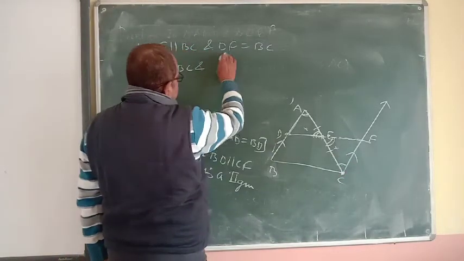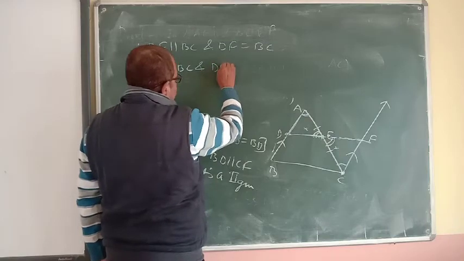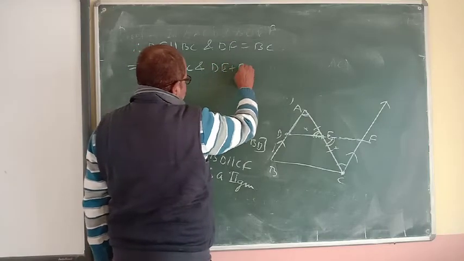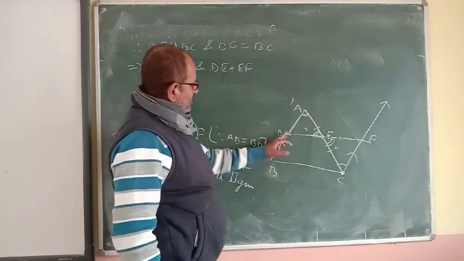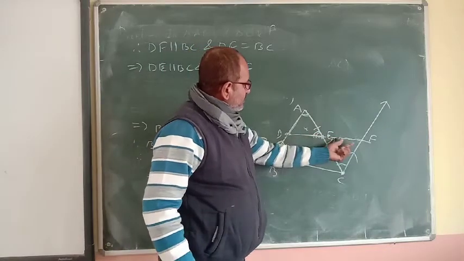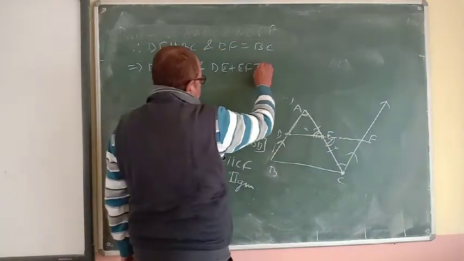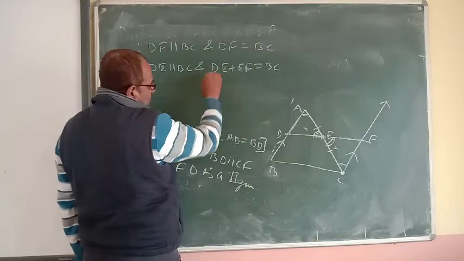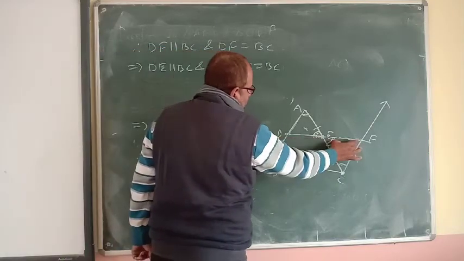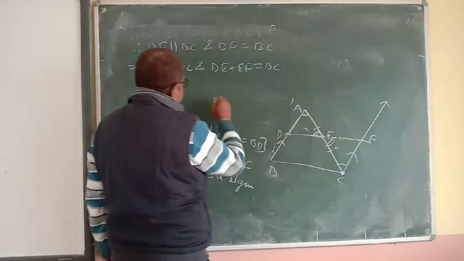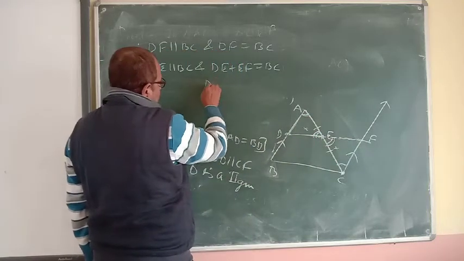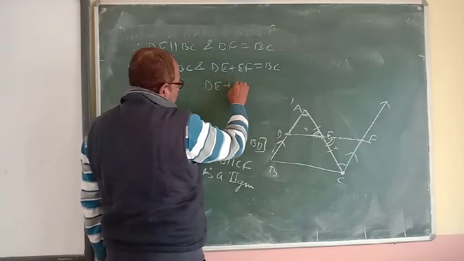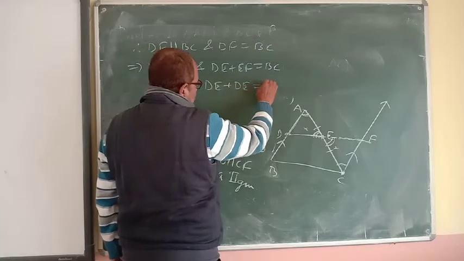So DF we can write as DE plus EF, which is equal to BC. DE and EF both are equal, so in place of EF we can put DE.